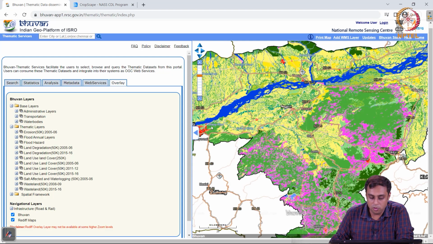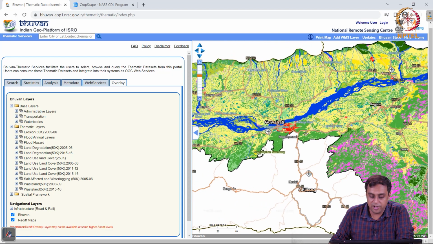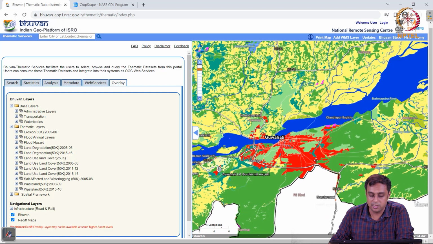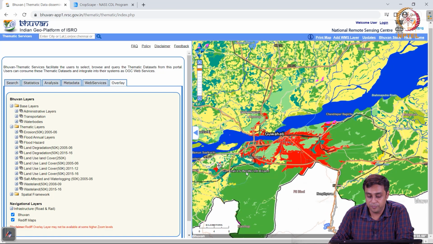So here we go. On my screen now you see Guwahati coming out as this red region, which is encouraging, because I know for a fact that Guwahati is a metropolitan urban area. This is the Brahmaputra river on which the city is located, and these red spots are really the Guwahati metropolitan area.